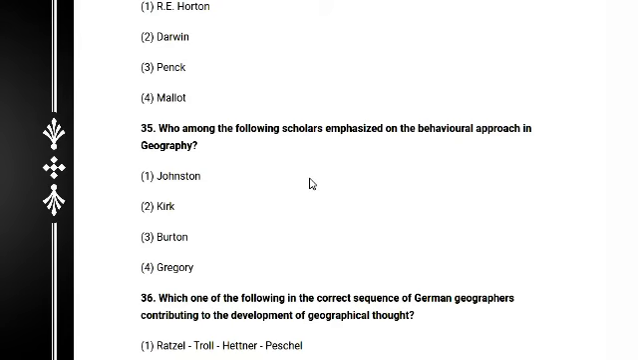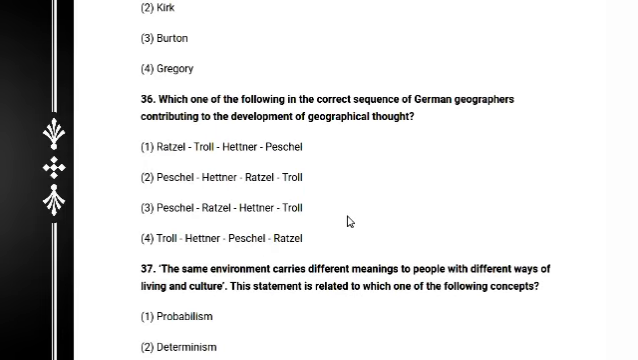Kirk. And next question, number 36: which one of the following is the correct sequence of German geographers who contributed to the development of geographical thought? Very common question every time in NTA NET and UGC NET. Carefully read the question again and again. The correct sequence is option 3: Ritter, Ratzel, Hettner, and Troll. So definitely this answer is 3.